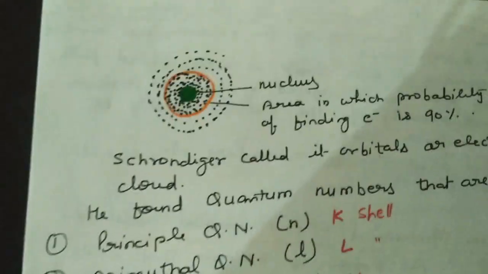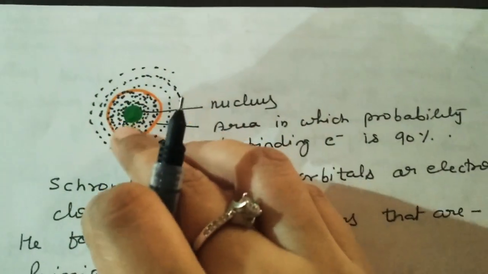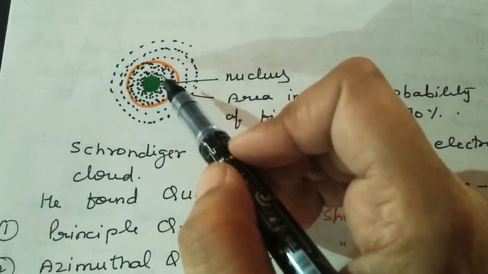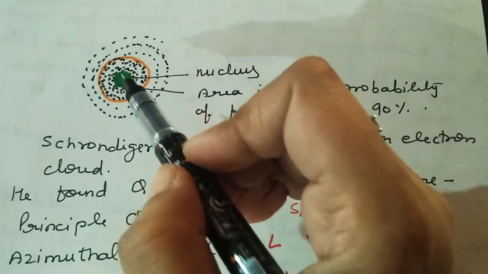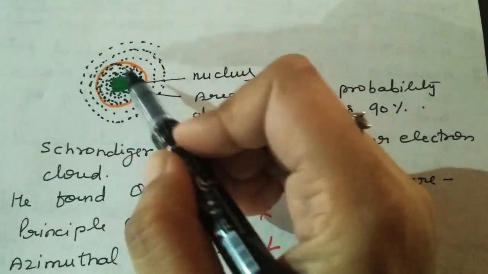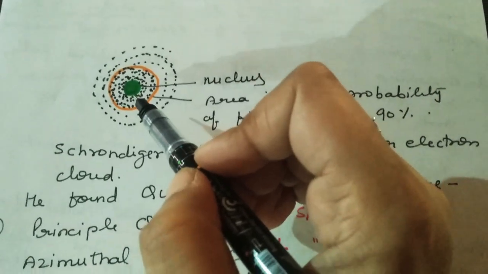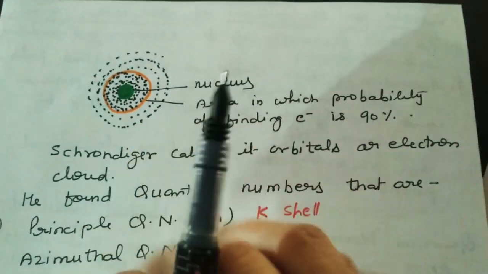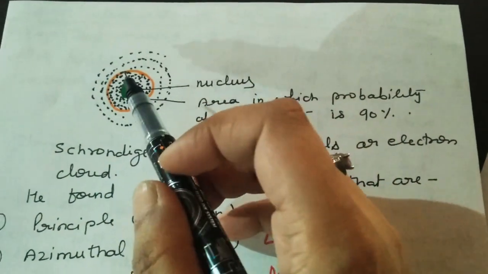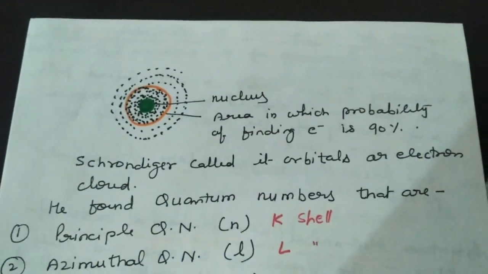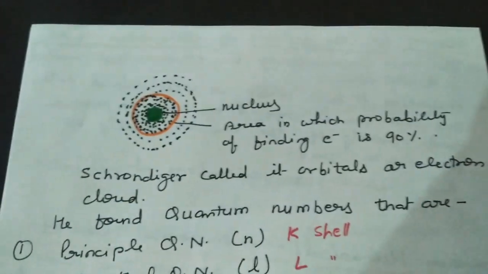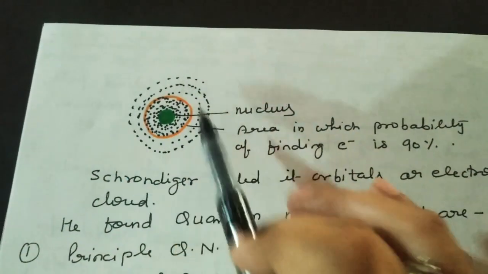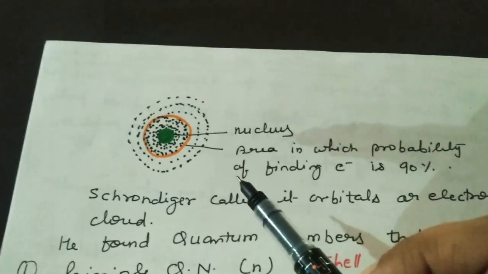Now as I showed you earlier, electrons move around the nucleus within rough boundaries, not a definite path. So these are the rough boundaries. It is a picture of only one electron moving like this. We took several pictures of this electron's motion, and when we joined these pictures together, we get this rough idea of how the electron moves around the nucleus.